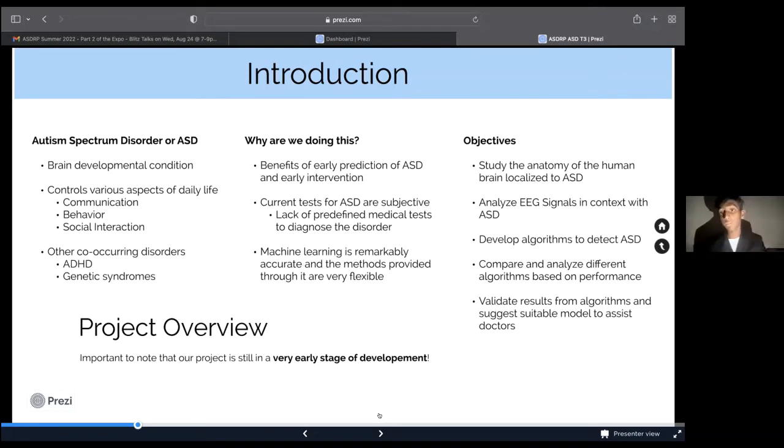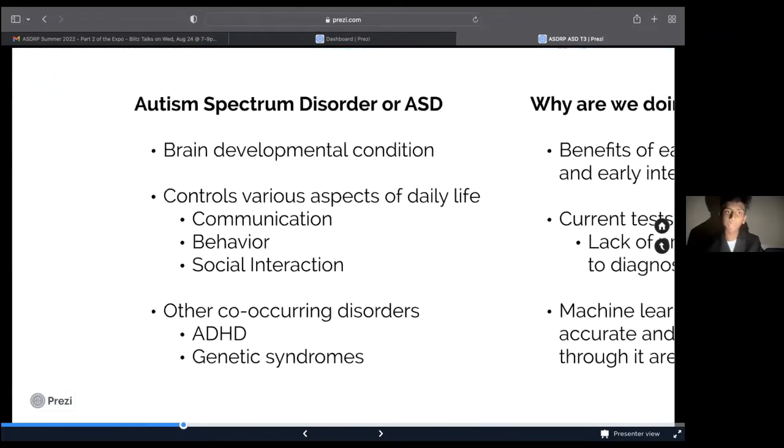Our objectives for this project were to study the anatomy of the human brain and to analyze EEG signals, which I'll get into more depth later, and to develop algorithms to detect ASD, to compare and analyze different algorithms based on performance, and then validate them later.